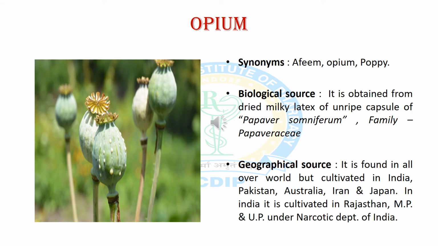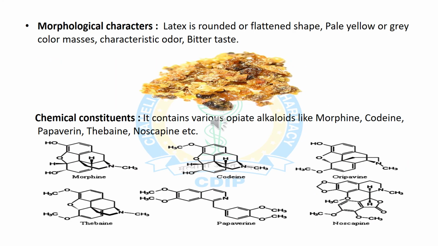Now we will discuss the last alkaloid-containing crude drug, opium or Papaver somniferum. The synonyms are afim, opium and poppy. The biological source is the dried milky latex of unripe capsules of Papaver somniferum, which belongs to the Papaveraceae family. The geographical source: it is found all over the world but cultivated in India, Australia, Iran, Japan and Pakistan.